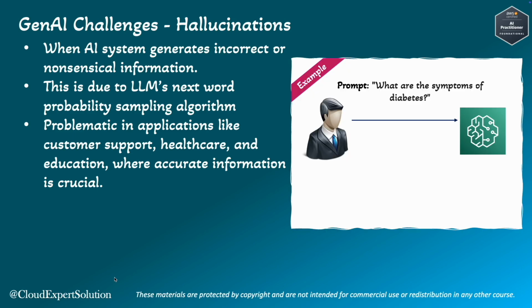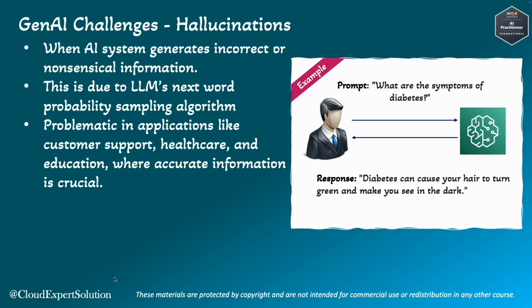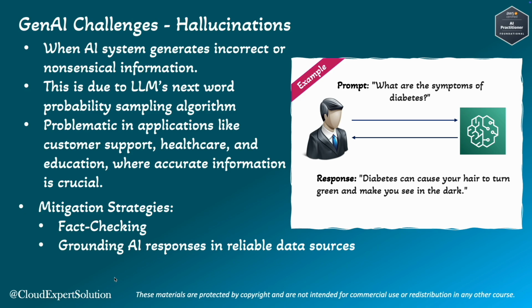health. Maybe here the user is asking what are the symptoms of diabetes, and here is an actual response which is clearly a hallucination. And the response is: diabetes can cause your hair to turn green and make you see in the dark. Can you imagine? This is one of the sample responses that the Gen AI model has generated. To address hallucination, developers can use techniques like fact-checking, grounding AI responses in reliable data sources, and continuous model evaluation.